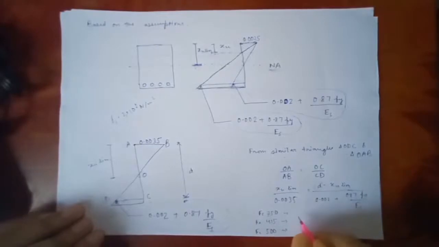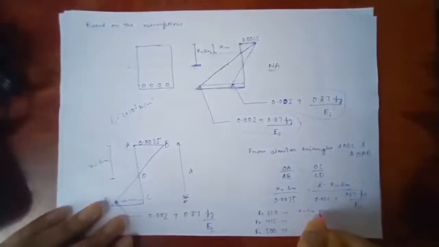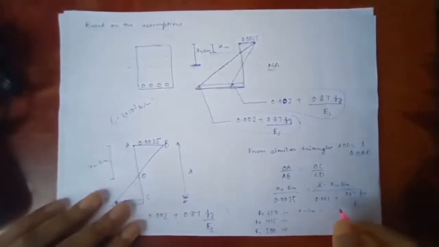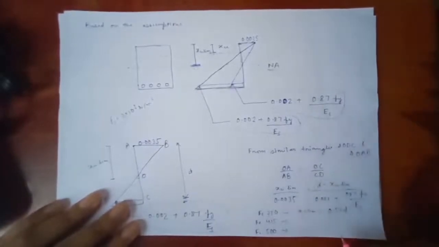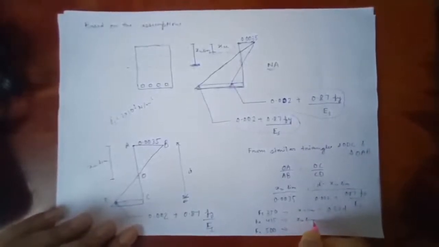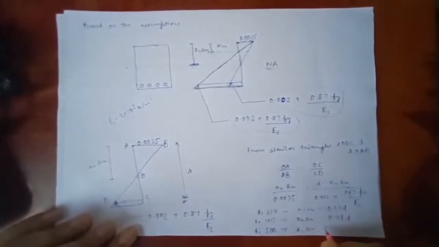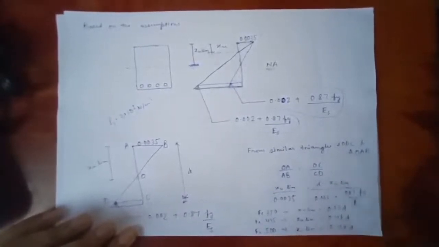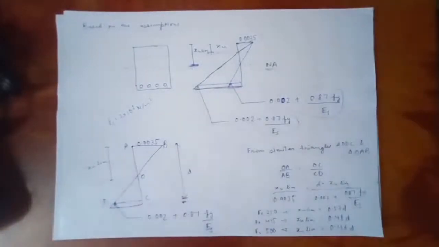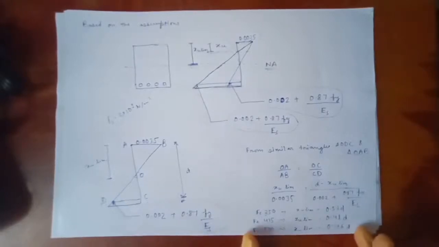Considering Fy as 250, our XU limit stands out to be equal to 0.53 D. Similarly for Fe 415, XU limit is equal to 0.48 D, and for Fe 500 it is XU limit equal to 0.46 D. Just by putting the value of Fy's and taking Es as 2 times 10 to the power 5, we will get the XU limits for the three different grades of steel like this.